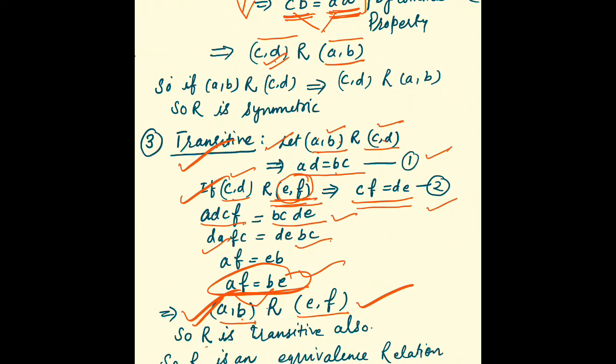Now I have proved that R is reflexive, R is symmetric, as well as R is transitive also. So I can say that R is an equivalence relation. In this way I can prove that R is an equivalence relation. Hopefully this is clear. So in these types of questions, whatever condition is given, according to that condition you have to just move on and prove like this. Hopefully this is clear, and next we'll discuss in the next session.